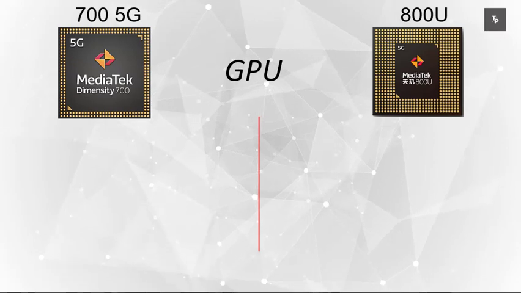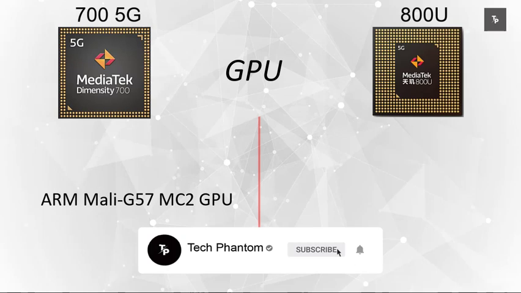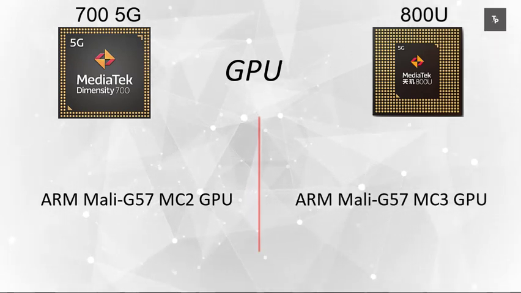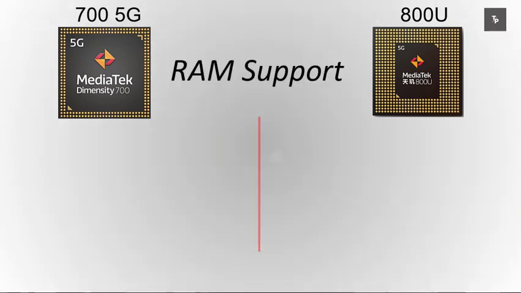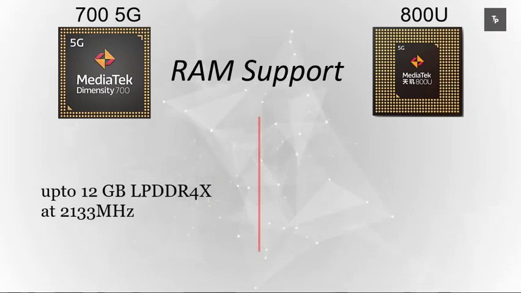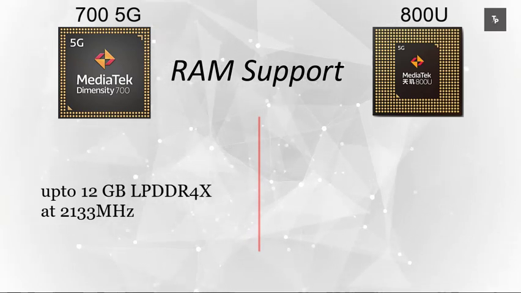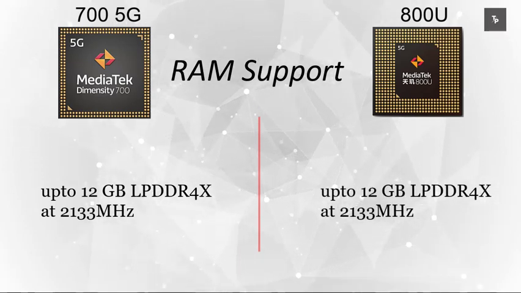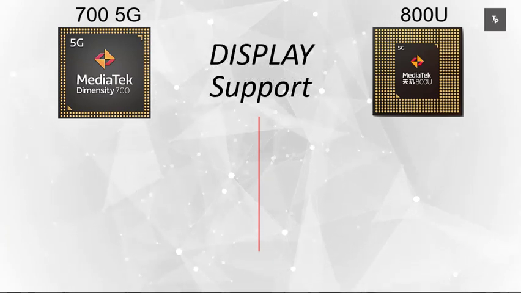Now if we talk about the GPU performance, the MediaTek Dimensity 700 comes with an ARM Mali G57 MC2 GPU, and the 800 has an ARM Mali G57 MC3 GPU. On the RAM support side, both can support up to 12 GB of LPDDR4X RAM at 2133 MHz frequency for the 700 5G processor, and the Dimensity 800U is the same with 12 GB of RAM.